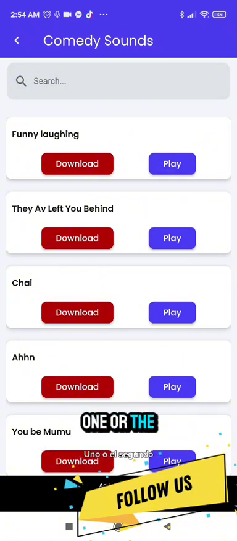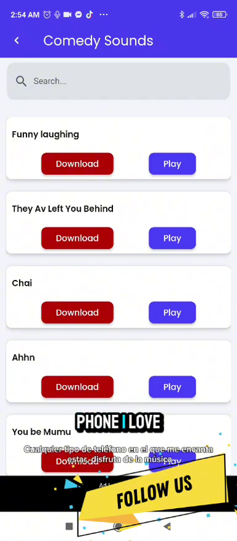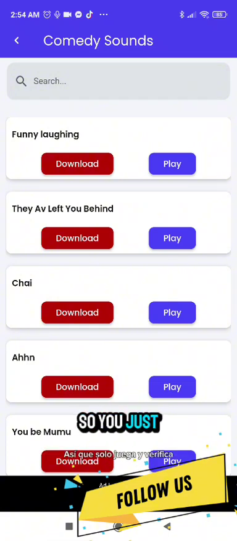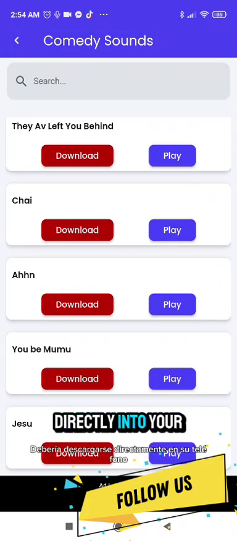This other one is the second one. Once you download it too, you can use it to play any kind of funny sounds for Nigerian music. So you just play and verify if it is really what you want. Then you click the download button. It will download directly into your phone.